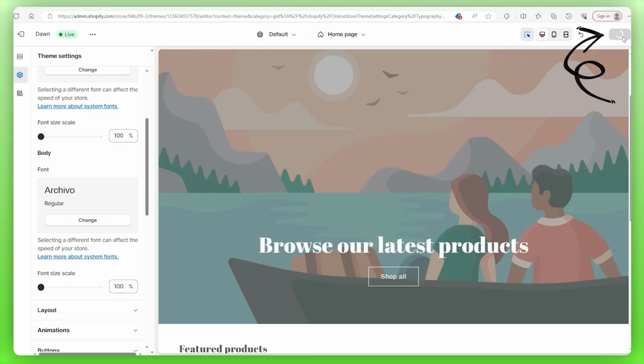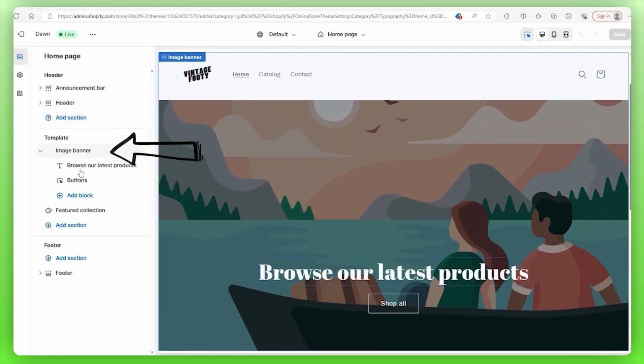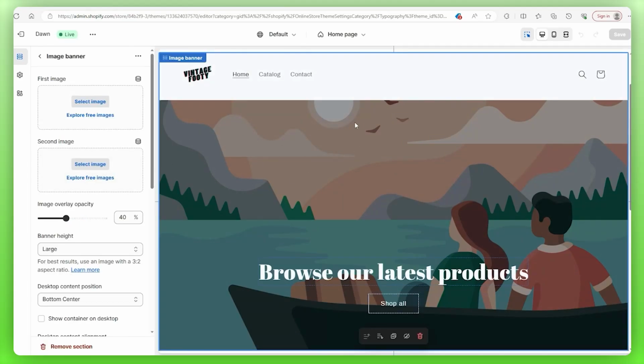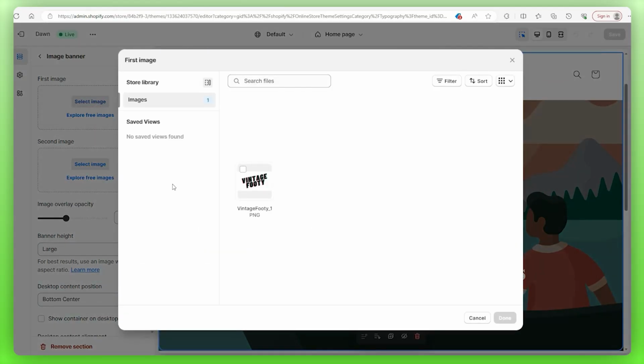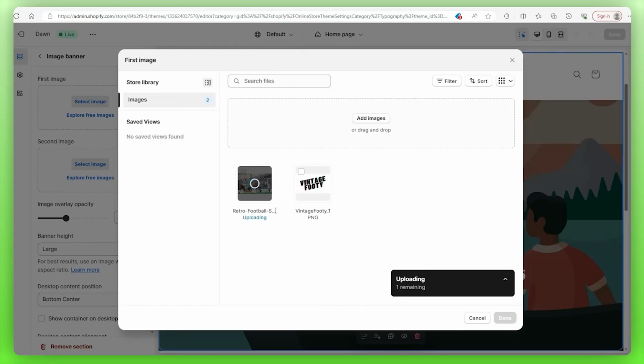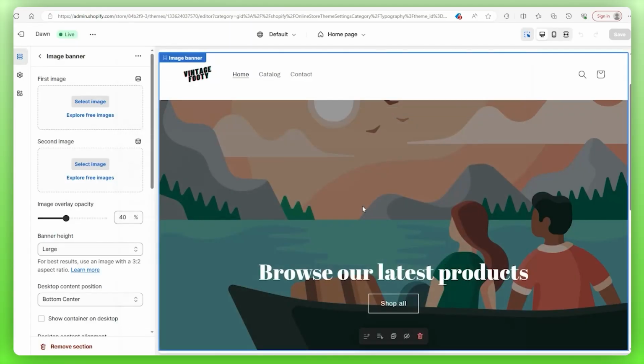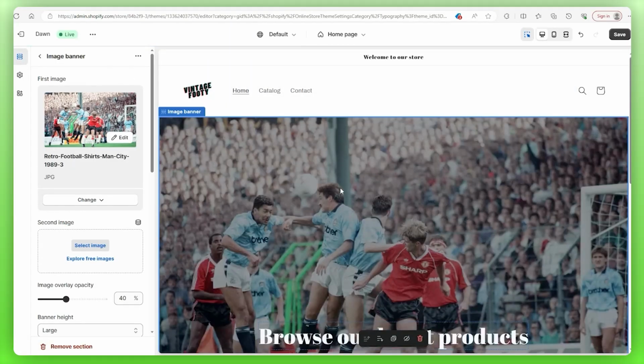As always, make sure you save your progress. And to access our banner, we can either click on the preview right here, or we can go to the left-hand side where it says sections and then go to our image banner where it's located on the left-hand sidebar. So we click on this one, and the same way we customized our logo, we can customize our banner. So we click on select image, we go to wherever our pictures are located, and we just transferred it over into our library. And then once it's processed, we click on that, and then we can go on done. And then you'll see in a second, it's going to pop up with our new banner.